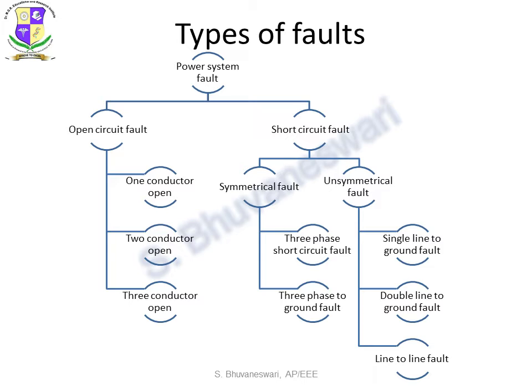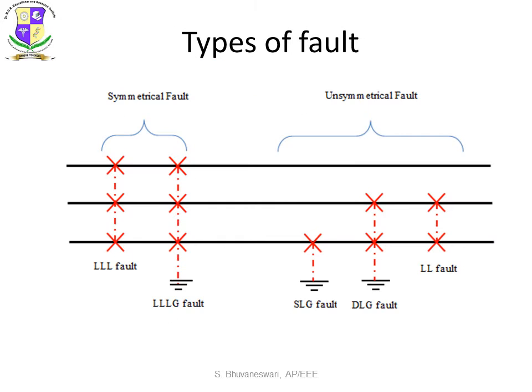Again, unsymmetrical fault can be classified into three: single line to ground fault, which is called SLG fault; double line to ground fault, which is called DLG fault; and line to line fault, which is LL fault. Here is the representation for the different types of faults. Here we have symmetrical fault and unsymmetrical fault.